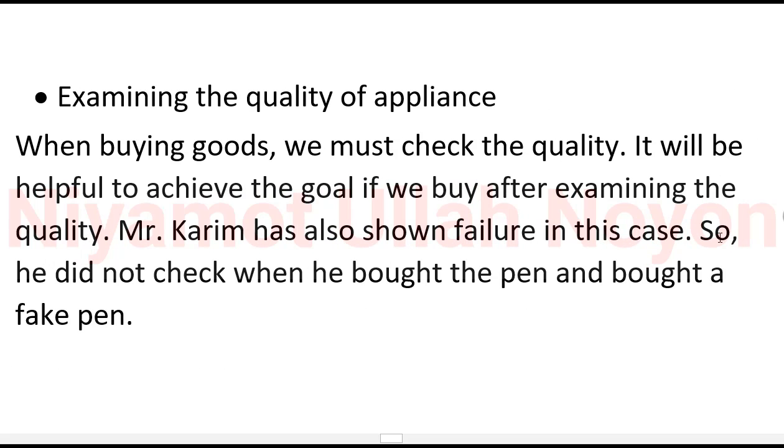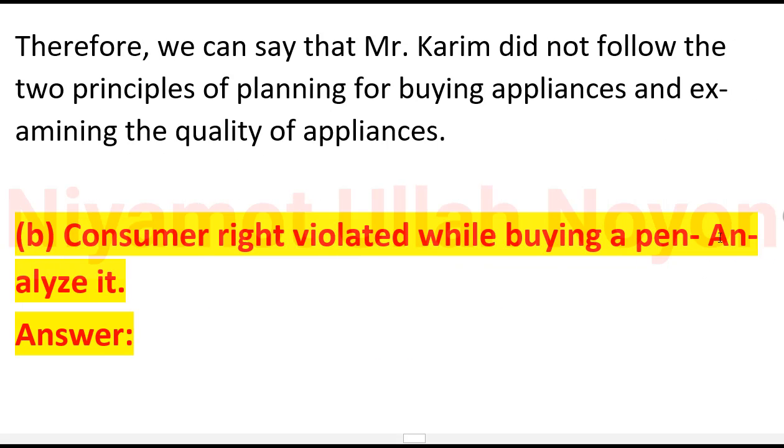Number 2, examining the quality of appliances. When buying goods, we must check the quality. It will be helpful to achieve the goal if we buy after examining the quality. Mr. Karim has also shown failure in this case. He did not check when he bought the pen, and bought a fake pen. Therefore, we can say that Mr. Karim did not follow the two principles of planning for buying appliances and examining the quality of appliances.